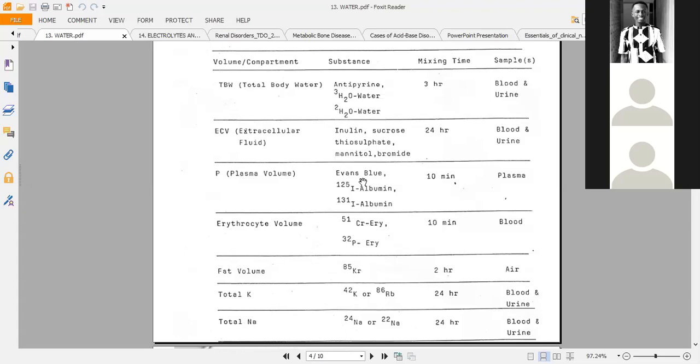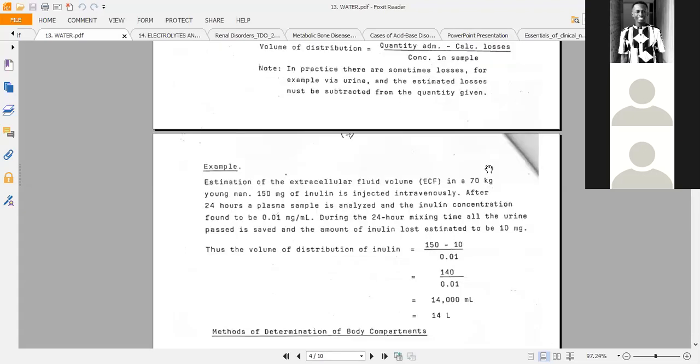Good. So now let's see this question. They are saying there's a 70-kilogram man, and we injected the person with 150 milligram of inulin. Now we know that inulin is used to measure the extracellular fluid.